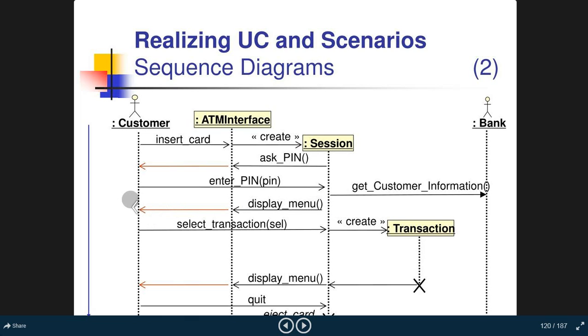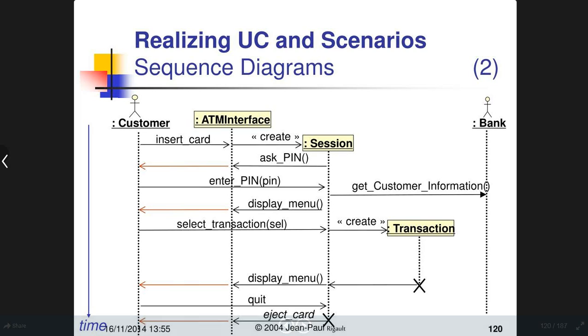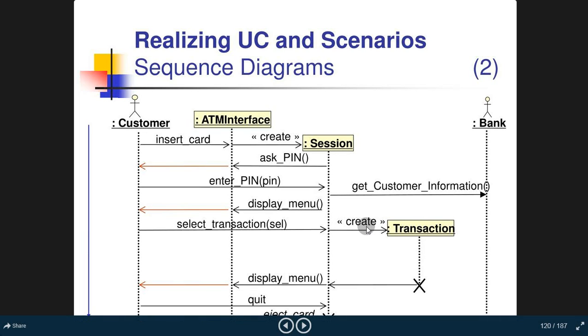From the display menu, the customer selects the transaction process, which kind of transaction he requires. Is he going to make a withdrawal? Is he going to do a balance inquiry? Is he going to change the PIN? There are n numbers of options, so depending upon that, the customer selects the transaction. From that, the transaction process is created.